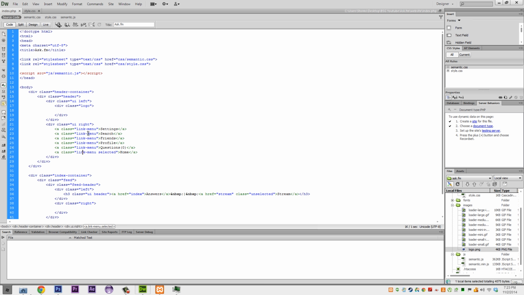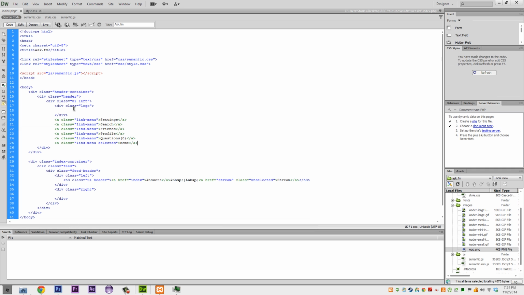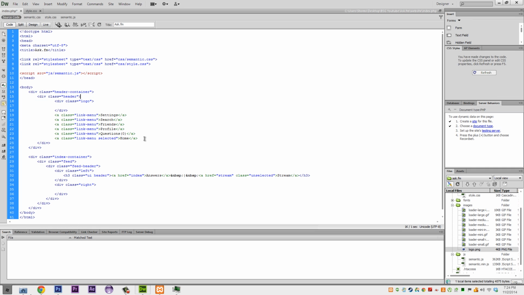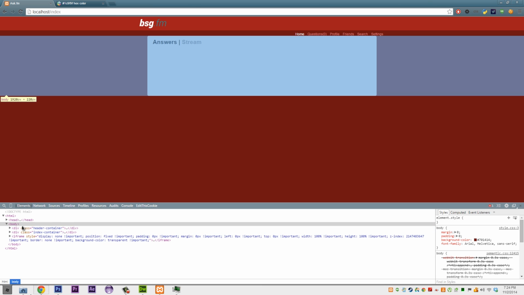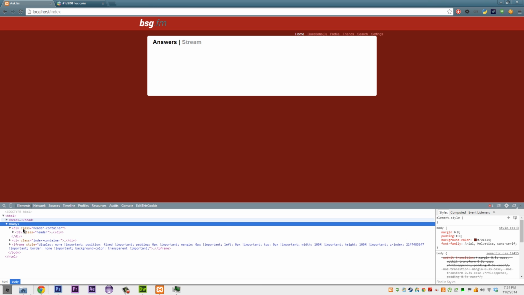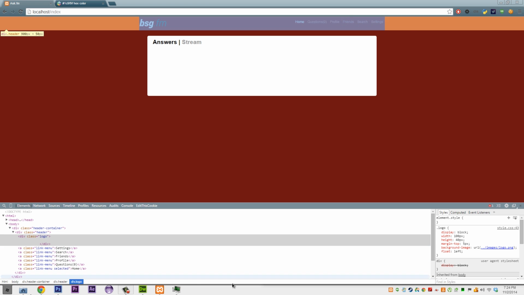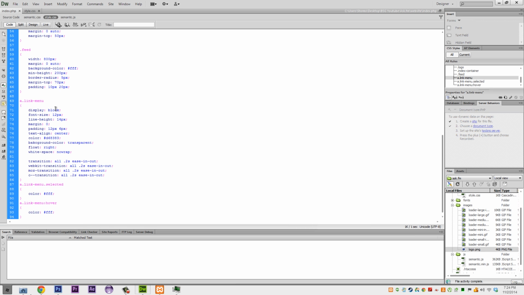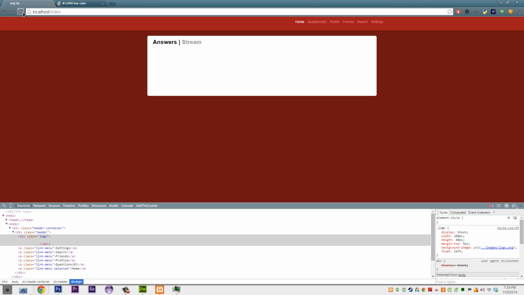Just quickly, sorry, we don't actually need the floating left and right. We can just do away with that, and then just put that back. That should probably fix our problem. Nope, no it doesn't. Sorry, what we need to do is in the logo, we just need to make sure that it floats left, and then just refresh the page, and it will give us this.